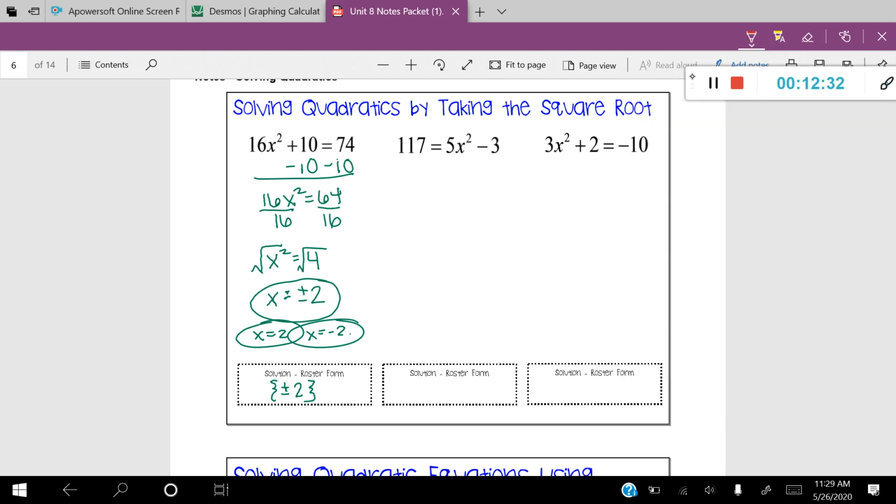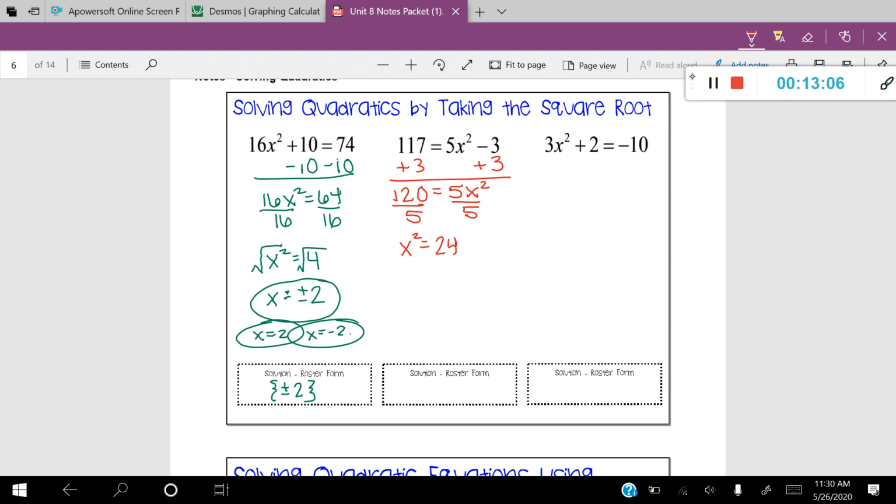All right, I have two more examples for you. Let's take a look at this next one. I want to get the constants together, so let's start by adding 3 to both sides. That'll bring our constants together to give me 120. At this point, you're trying to get the x squared by itself, so let's divide both sides by 5. And that will give us x squared is equal to 24.